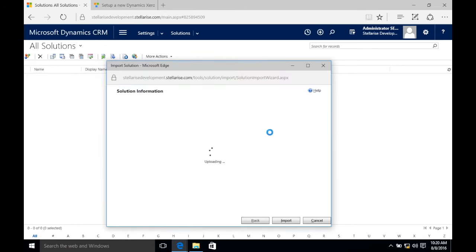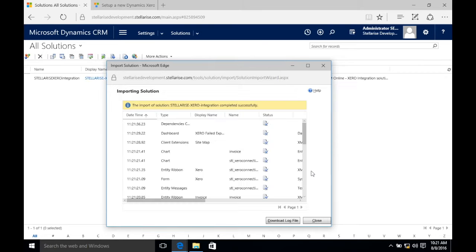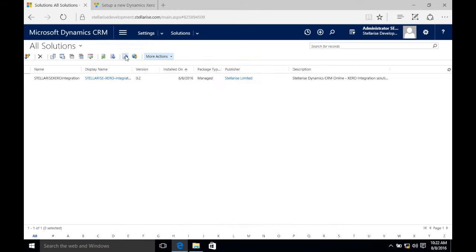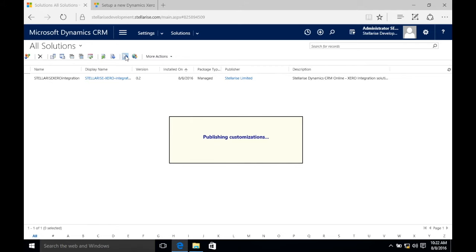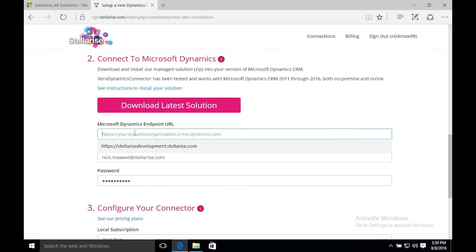And click Next. Once Dynamics has finished importing the solution, click Close. Next, you'll need to publish the solution. Click on Publish All Customizations in the ribbon. Once the solution is published, you need to grab the Dynamics endpoint URL and paste that back to the connection you're setting up. The easiest way to do this is to copy the first part of the URL and paste it into the connection.